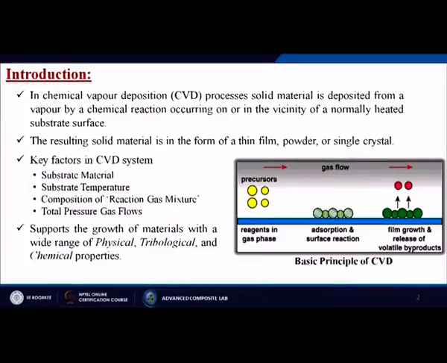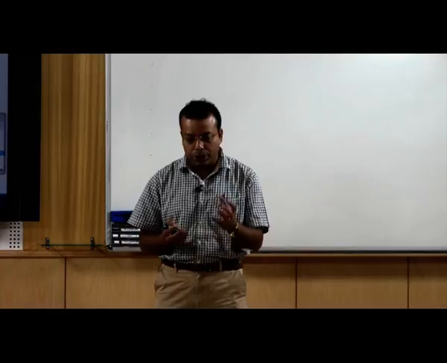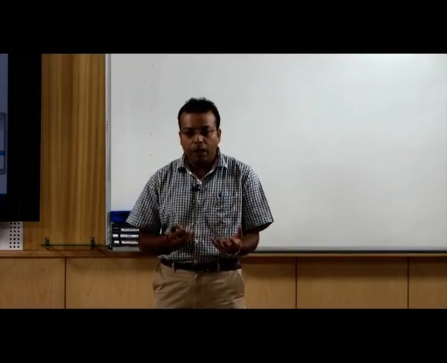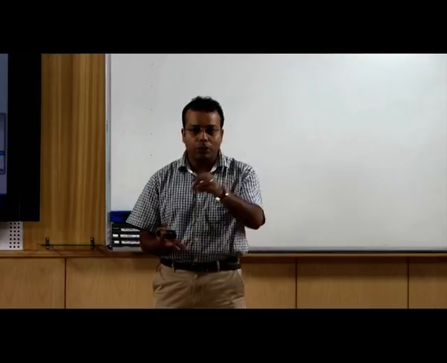In the chemical vapor deposition process, solid material is deposited from a vapor by a chemical reaction occurring on or in the vicinity of a normally heated substrate. As I have already explained, in physical vapor deposition we create certain molecules, atoms or plasma and deposit those onto the substrate.